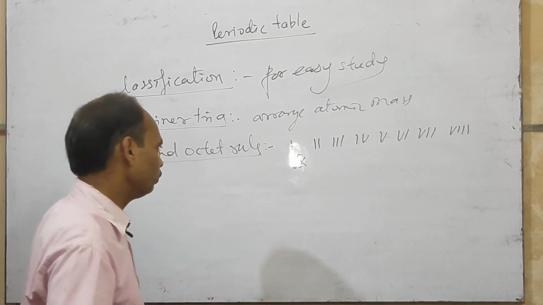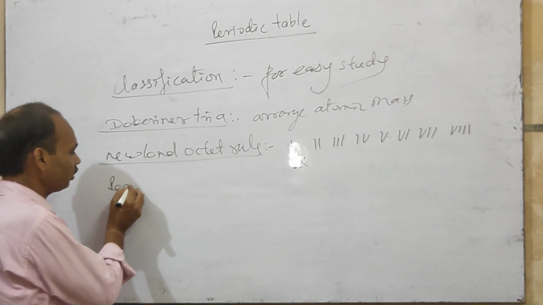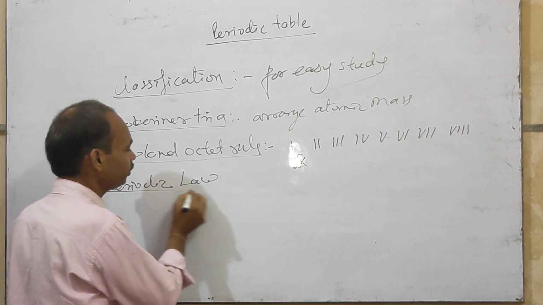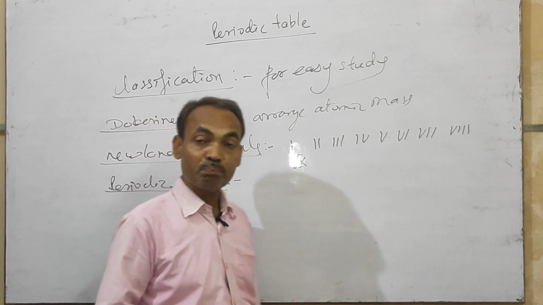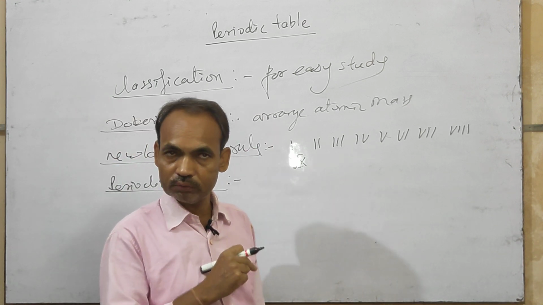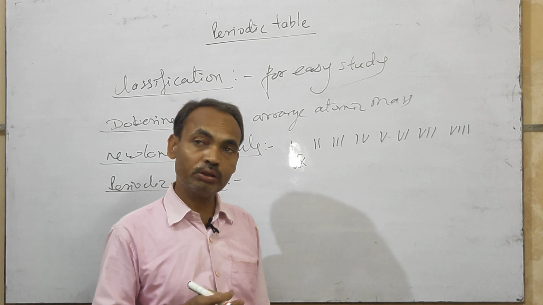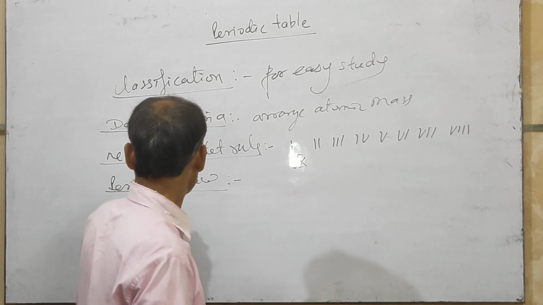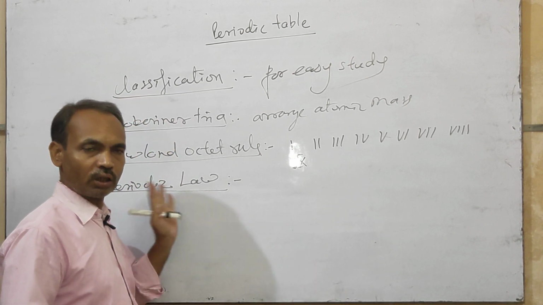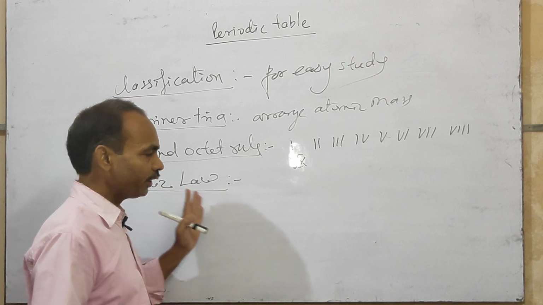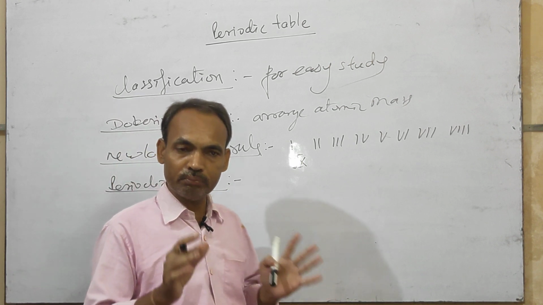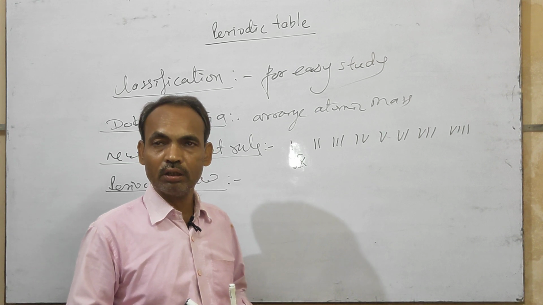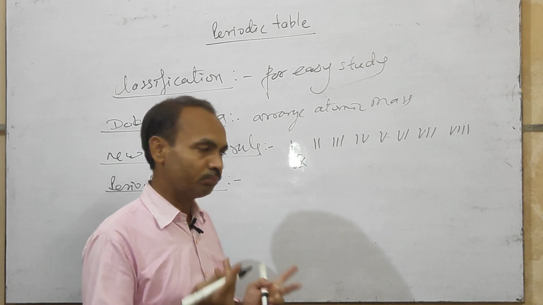What is the periodic law? According to the old periodic law, the physical and chemical properties of elements depend on their atomic mass. Although it is wrong, this is the old periodic law.